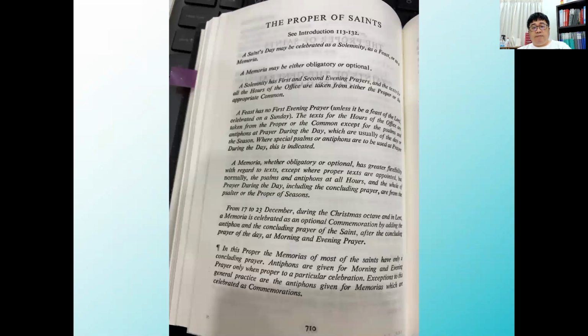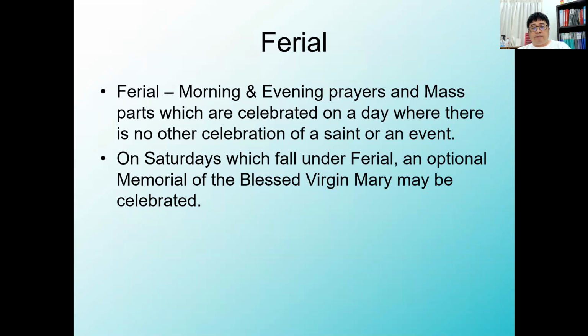If you look at your everyday prayer book, you will notice that on page 710, you will be able to see some details about memorials, saints, solemnities, and feast days. You should read this page for you to get a better understanding of this point.